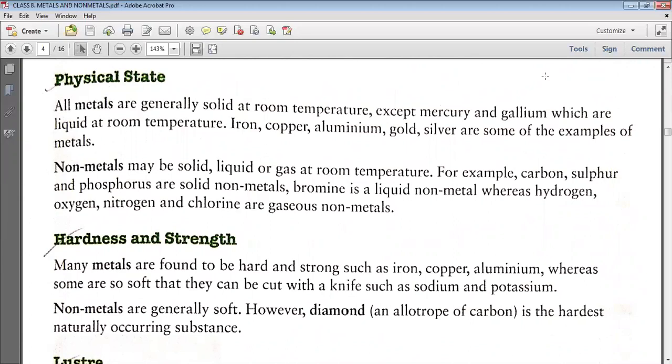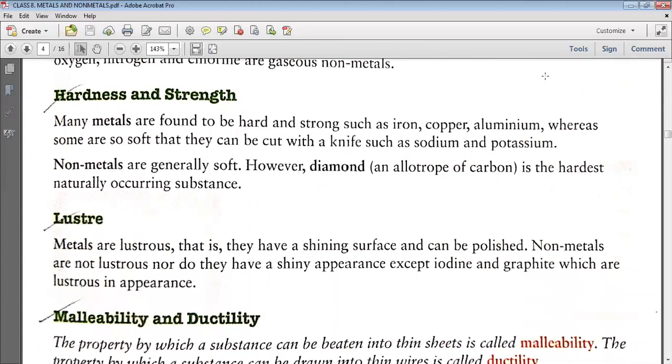Next is non-metals. They may be solid, liquid or gas at room temperature. For example, carbon, sulfur and phosphorus. But there is again an exception. Bromine is a liquid non-metal, whereas hydrogen, oxygen, nitrogen and chlorine are gaseous non-metals. Okay, now hardness and strength.